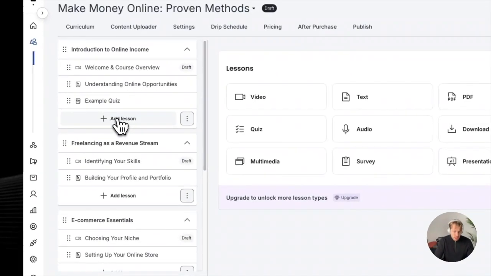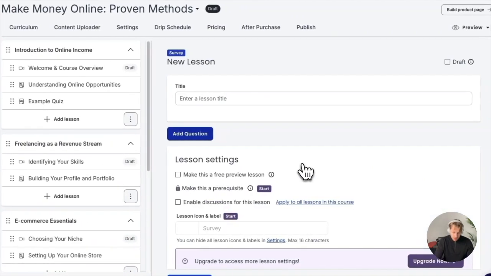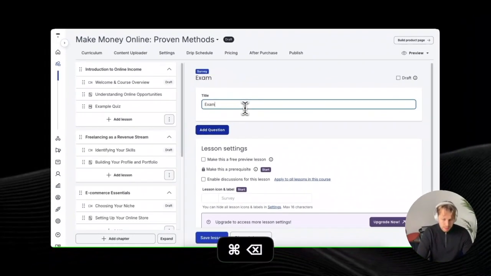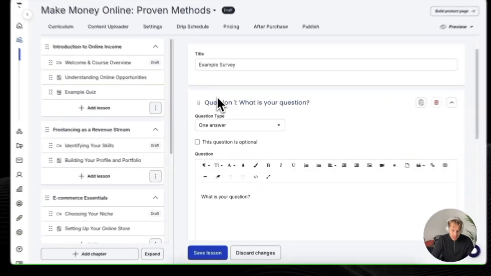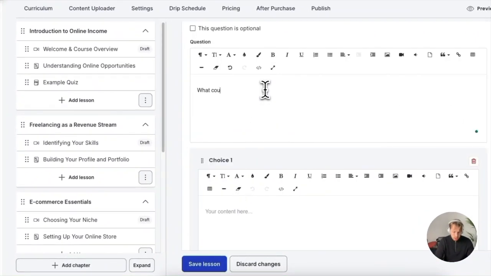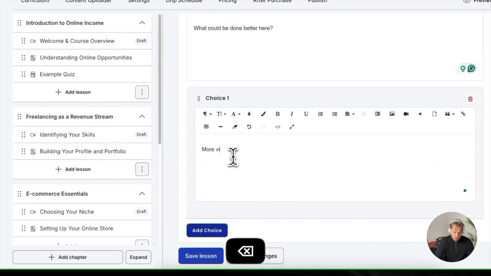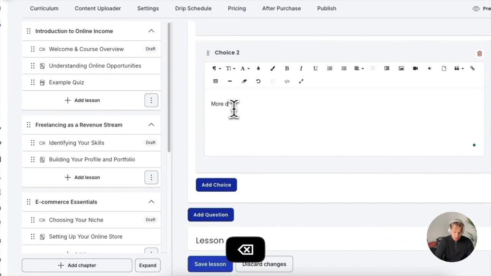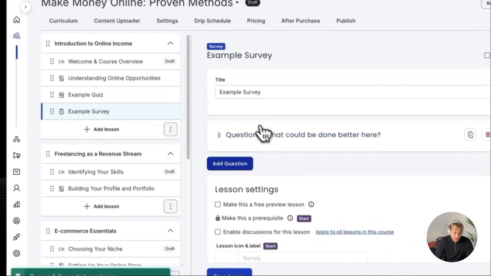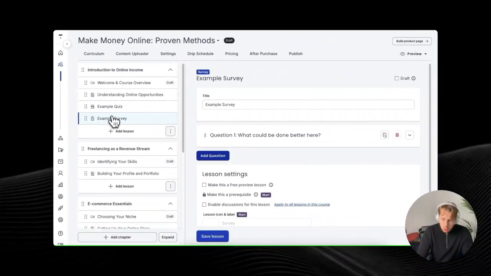And let's try some other content type as well. So let's once again click on add lesson, and this time let's do a survey. So I'll go into add, let's call it example survey for now. Then add question, what could be done better? More videos, more downloadables, more quizzes. Then let's click on save survey or save lesson. And now we have this survey right here.